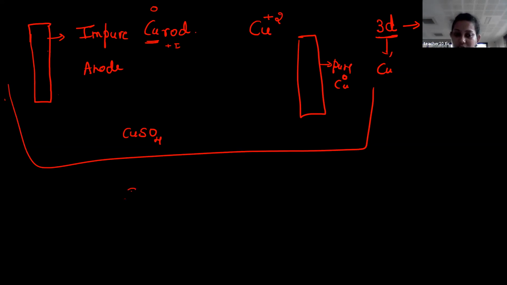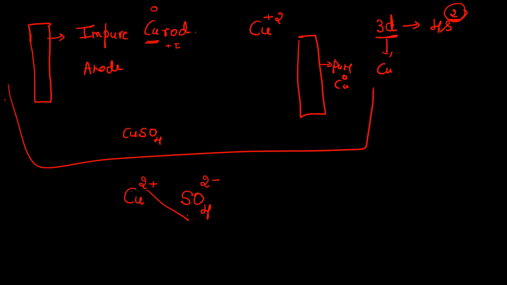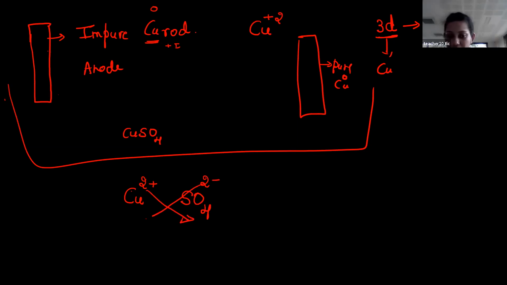What is the oxidation state of copper? Copper's oxidation state is always +2. And what is the charge of sulfate? The charge of sulfate is -2. So multiply this by 2 and this by 2, and the copper sulfate formula is CuSO4. If you consider a common electrolyte, which contains a common ion, then the movement of ions will be easy, the transfer of electrons will be easy, and the redox reaction rate will be higher.